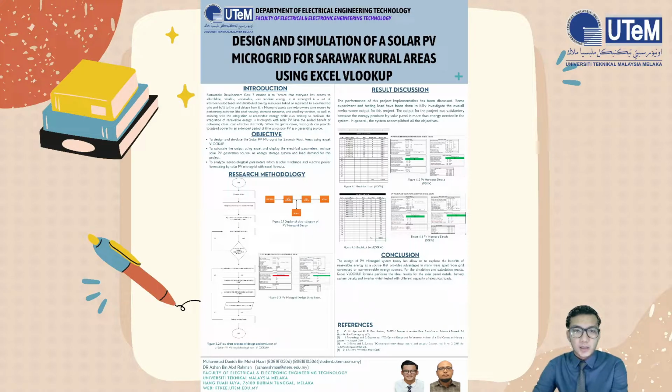For the input, this project has one main input, which is the PV solar panel, and the energy will be stored in the battery storage system. For the process, the inverter will convert DC to AC power to supply electricity to the rural area. And lastly, for the output, the household electrical load is the output of this project system design.